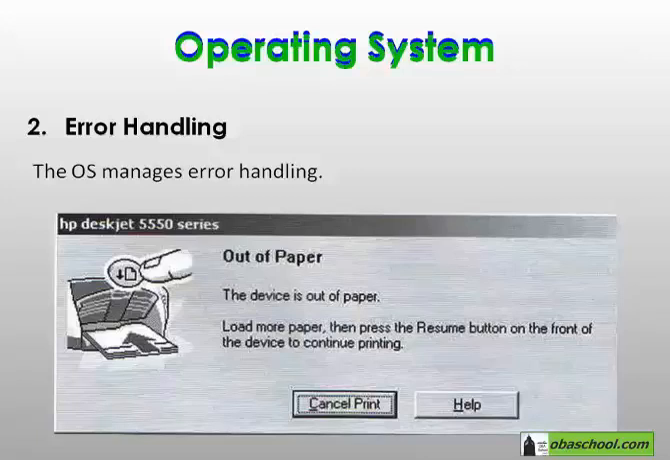The second feature of the operating system is error handling. For example, sometimes when we are working on the computer and we are printing papers, a message appears on the monitor that says out of paper. The OS is responsible for this message to appear on the monitor.